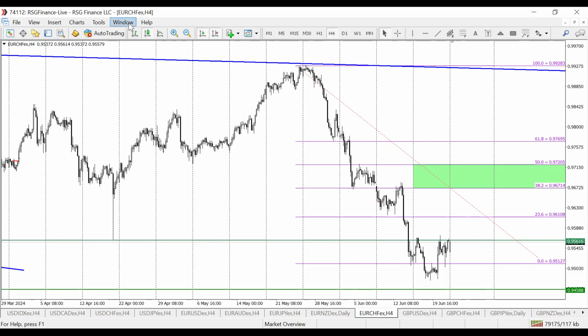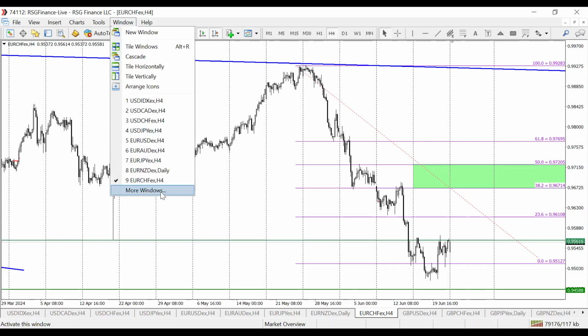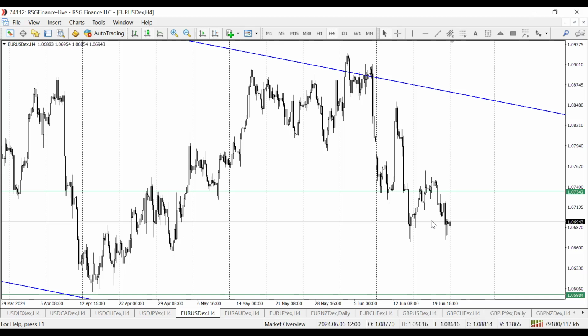Okay, and last on euro pairs is Euro USD. And on Euro USD last week, this didn't really play out exactly as we had anticipated. But now I want to show you something, because sometimes we don't get to notice this thing.